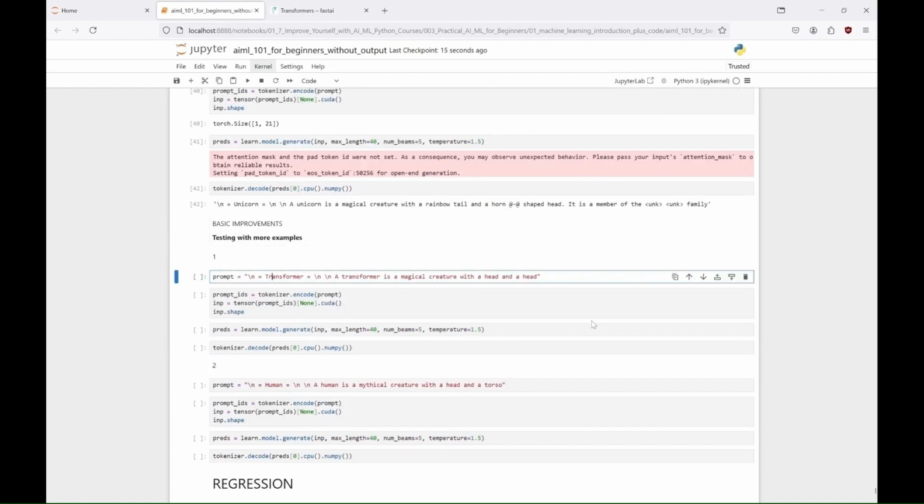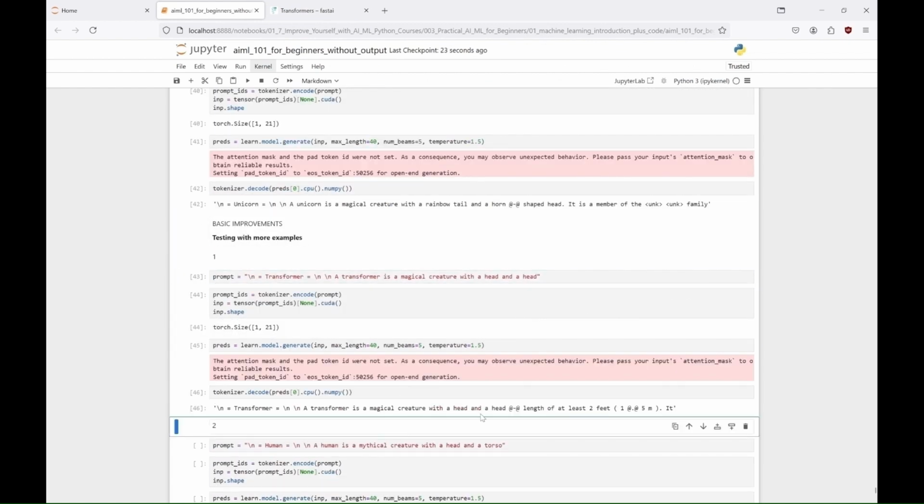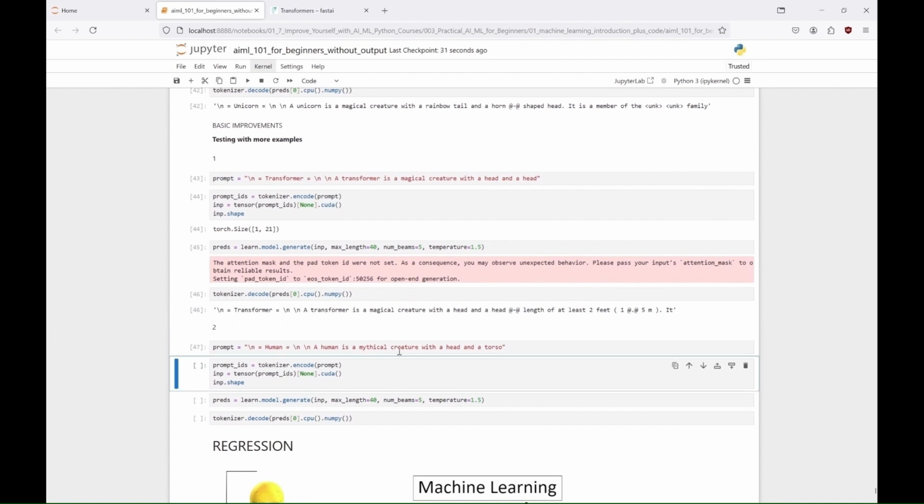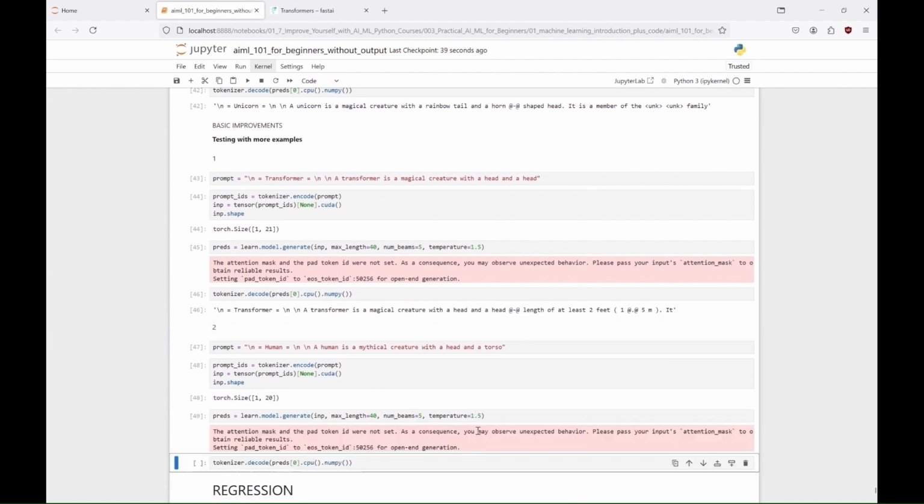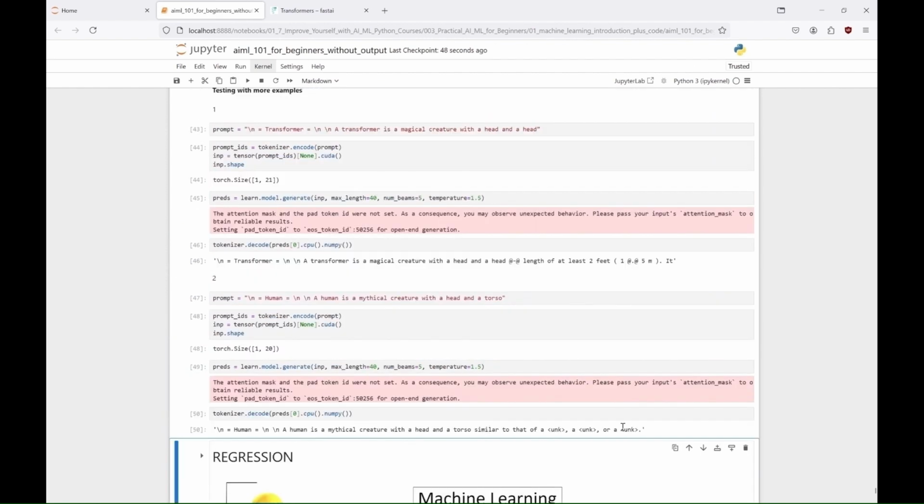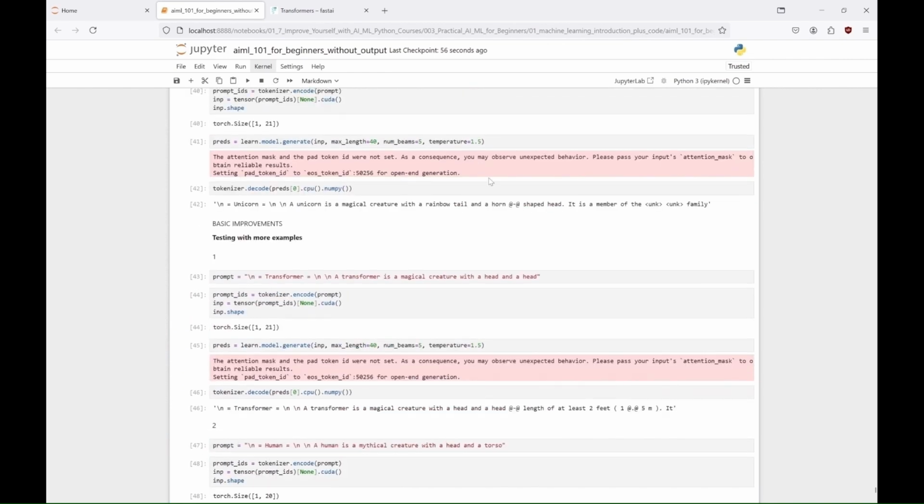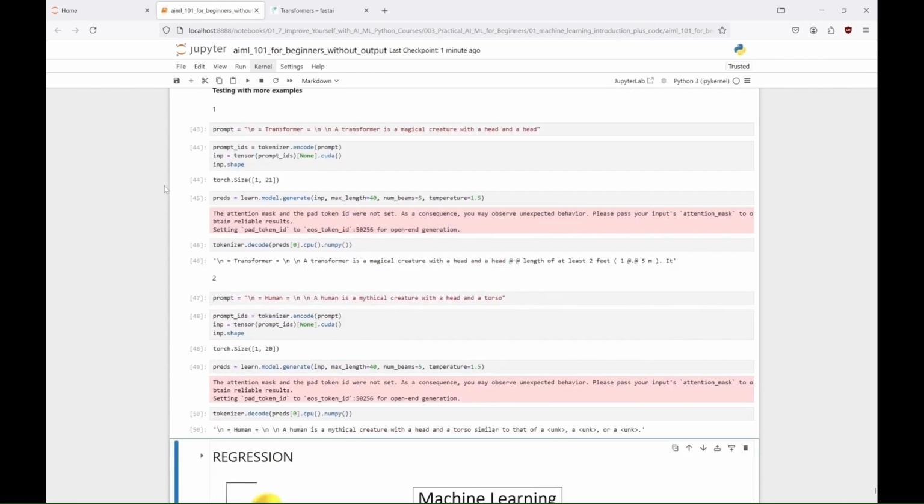We can also see some other examples here. To adapt this code for classification, you would modify the model to use a classification head instead of the language modeling head, fine-tune it on labeled training data, and then use the model to predict class labels based on input text instead of generating new text.